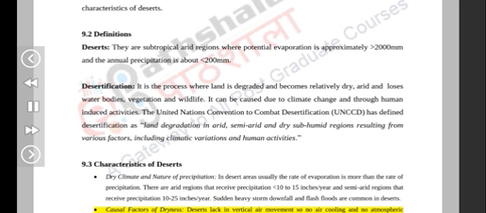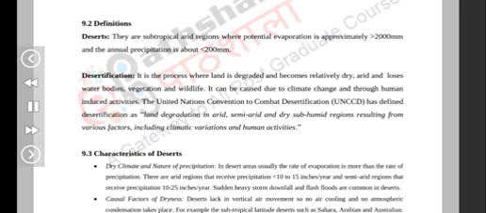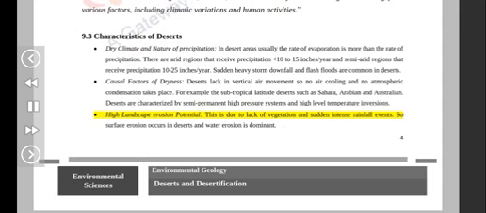Causal factors of dryness. Deserts lack in vertical air movement, so no air cooling and no atmospheric condensation takes place. For example, the subtropical latitude deserts such as Sahara, Arabian and Australian. Deserts are characterized by semi-permanent high-pressure systems and high-level temperature inversions. High landscape erosion potential. This is due to lack of vegetation and sudden intense rainfall events. So surface erosion occurs in deserts and water erosion is dominant.